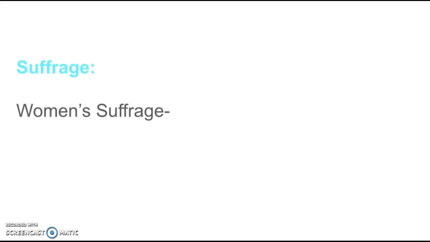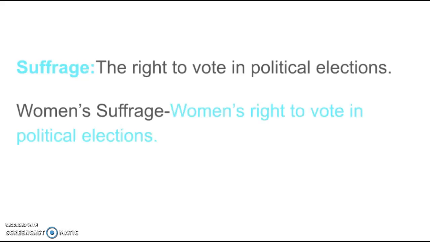Ultimately, you hopefully came up with a definition similar to this. Suffrage is the right to vote in political elections. So women's suffrage is women getting the right to vote in political elections. So at this time in history, women did not have the right to vote. So let's look at what they did have the right to do.